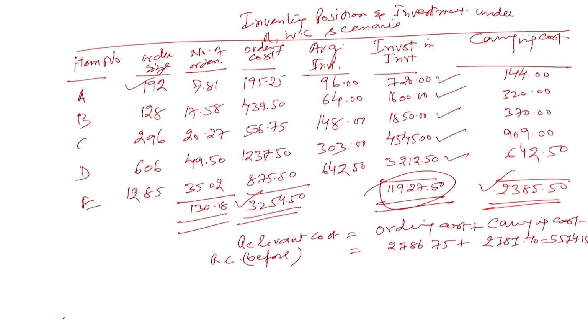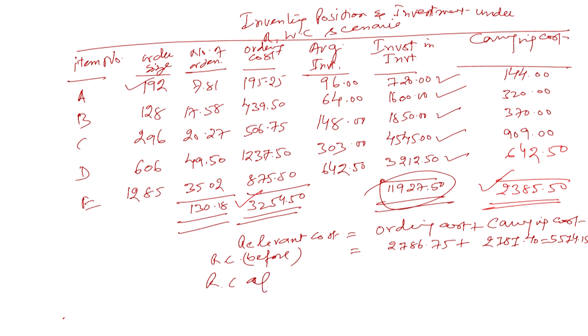Earlier, before the imposition of the restriction on working capital by the bank, or the reduction in the supply of working capital by the bank, our ordering cost was less because the number of orders was less, and the carrying cost was high because we were investing more into inventory, as the average inventory was high. So the total cost was ordering cost 2786.75 plus rupees 2787.40, so the total cost was 5574.15.